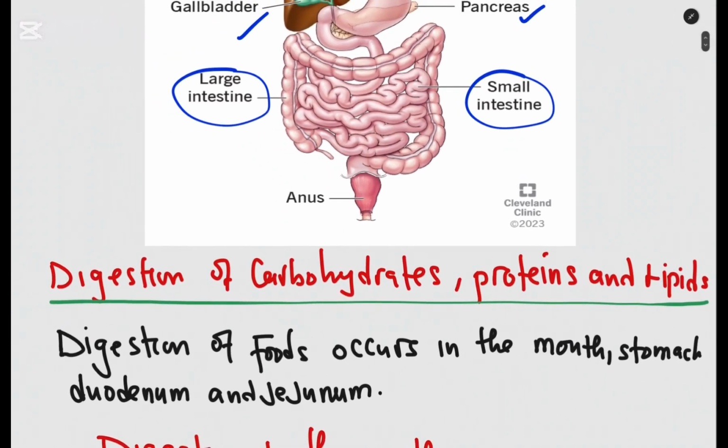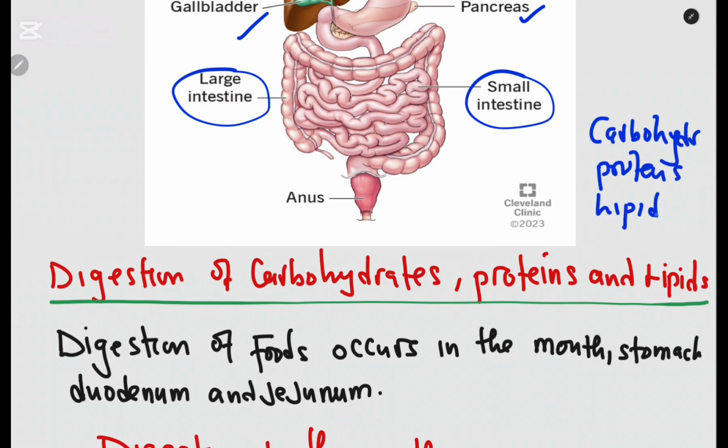The food nutrients, the macronutrients that we are going to deal with, we are going to look at carbohydrates. These are the ones that we are going to trace now. Proteins, as well as lipids. These are the ones that we are going to discuss in terms of digestion. Okay? Now, let us look at the digestion of carbohydrates, proteins, and lipids.